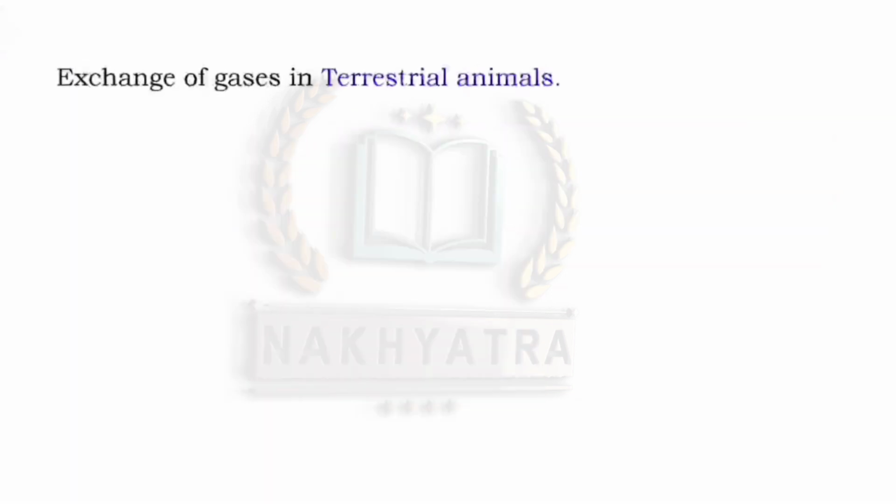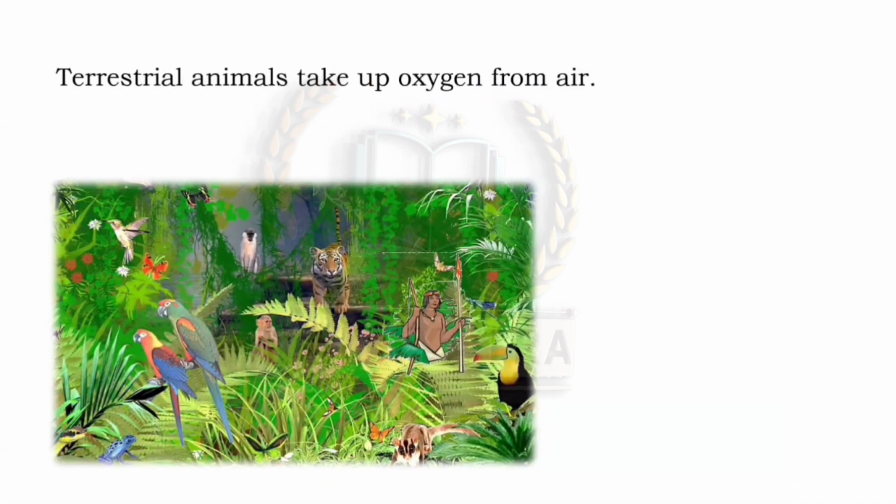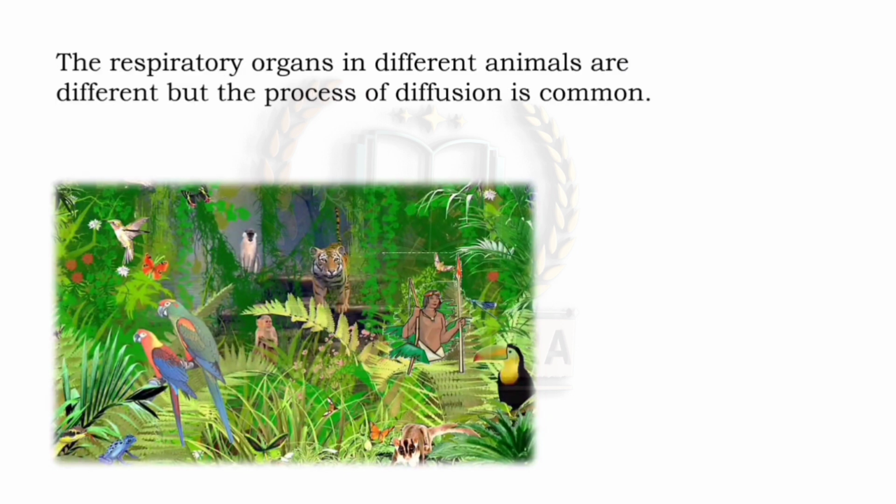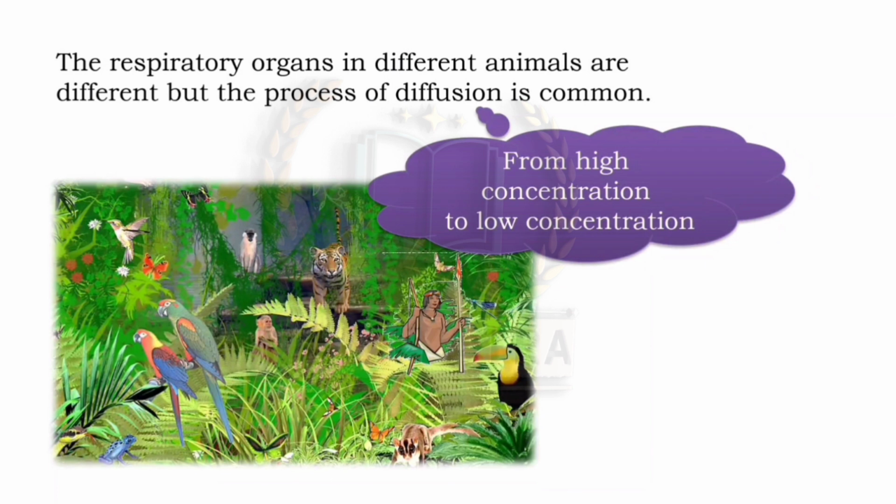Now we will see the exchange of gases in terrestrial animals. Now see here, all the terrestrial animals take up oxygen from air. The respiratory organs in different animals are different, but the process of diffusion is common. Here diffusion means from high concentration to low concentration.